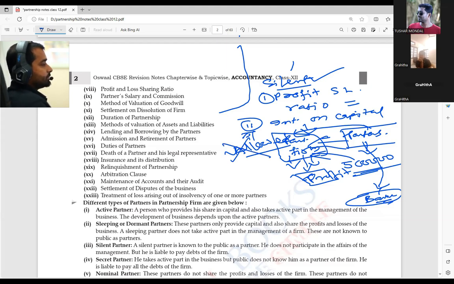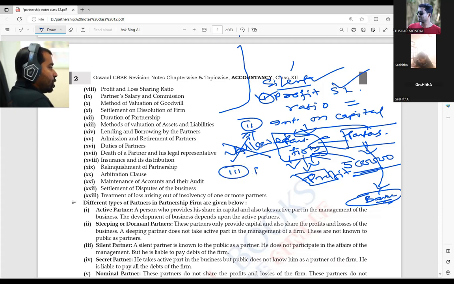Got the point? Yes, sir. So the first point we have seen: as per this, if the partnership deed is silent, the profit sharing ratio is equal, then interest on capital should be nil, that means no interest on capital. Point number 3, exactly like that, no interest on drawings also.